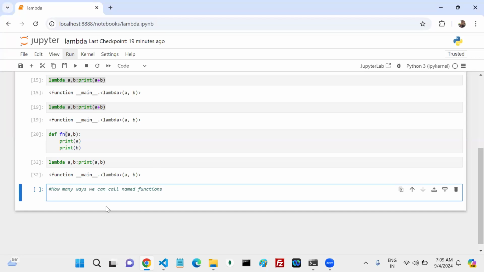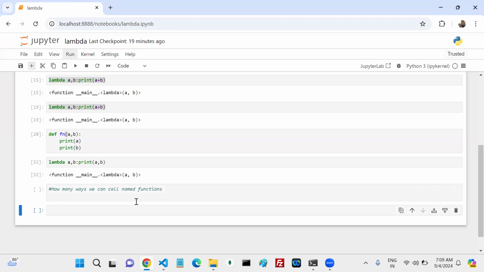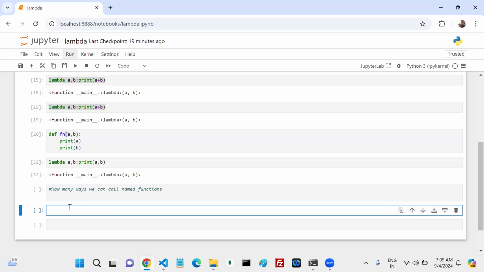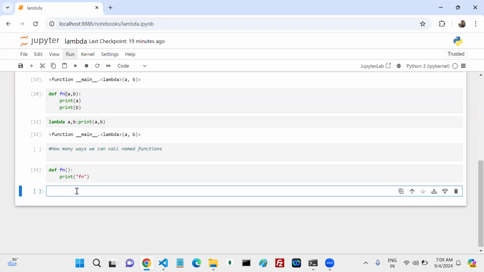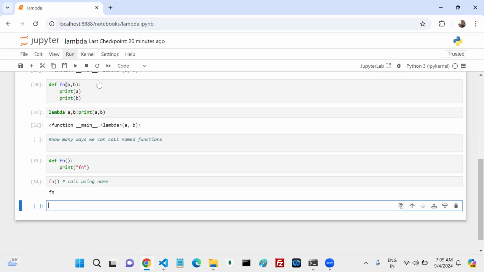One way is to call using the name. Yes, one is calling using the name. The next one? Anyone? Come on. Simple. One is call using name. Another one?